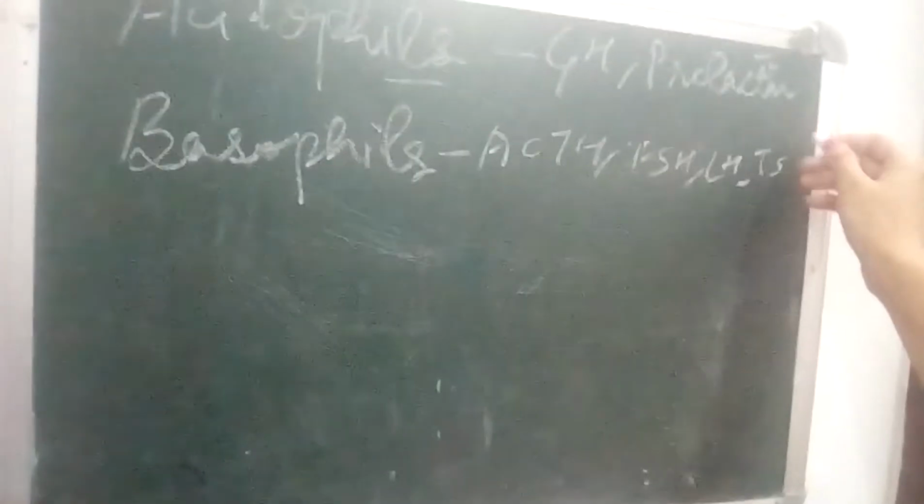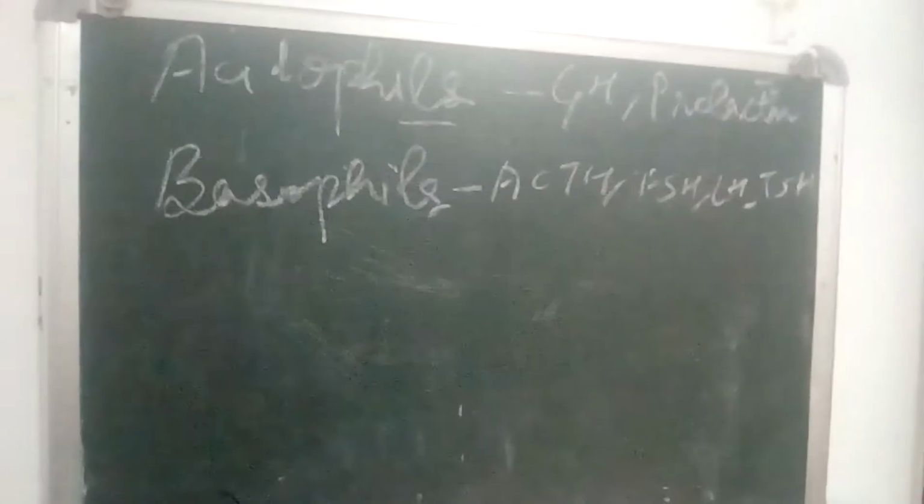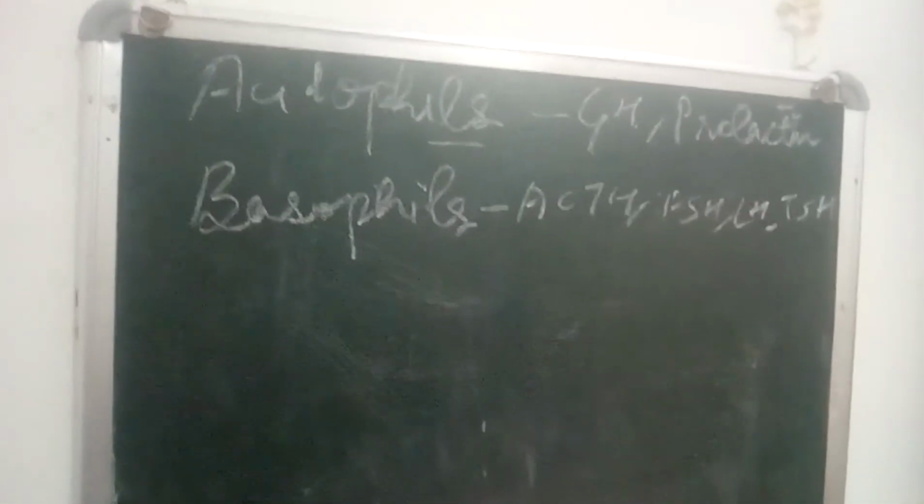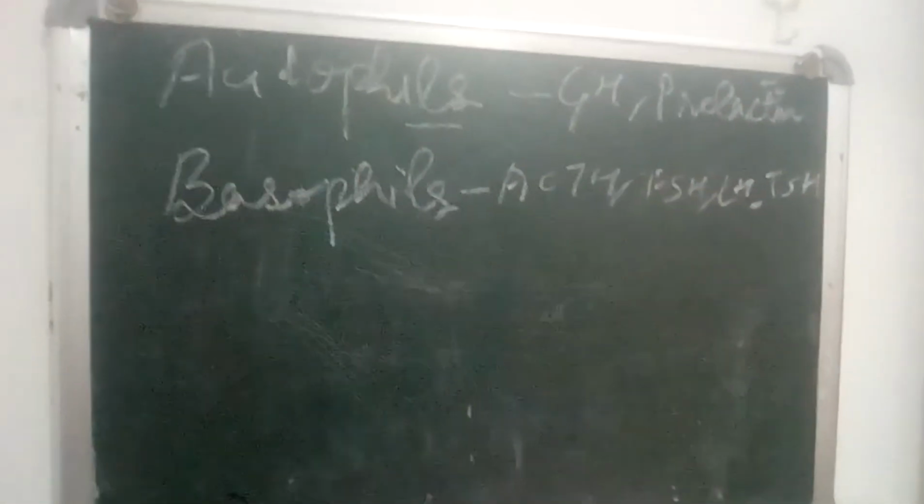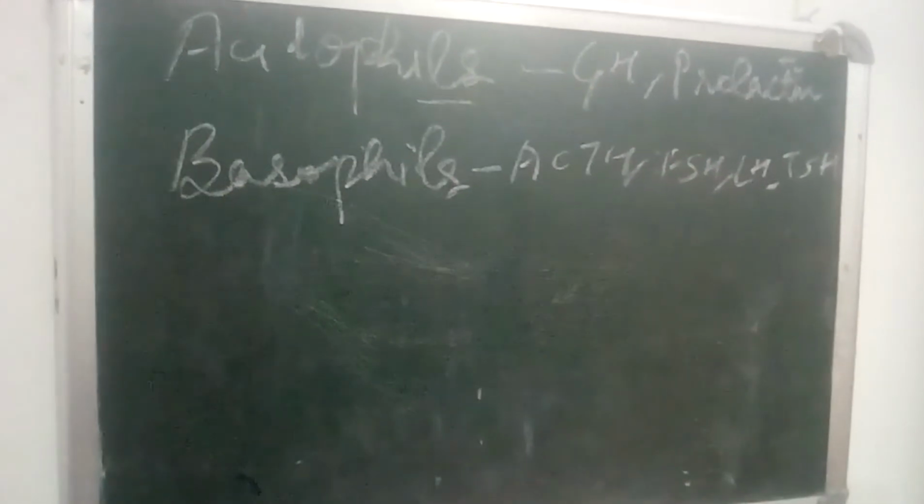Acidophil cells release growth hormone and prolactin hormone. Next, the basophils release ACTH, FSH (follicle stimulating hormone), luteinizing hormone, and thyroid stimulating hormone. So they belong to the basophils. Mostly the question is asked about whether the growth hormone is released from acidophils or basophils, etc. The name of the different cells is given and the question is asked about them.